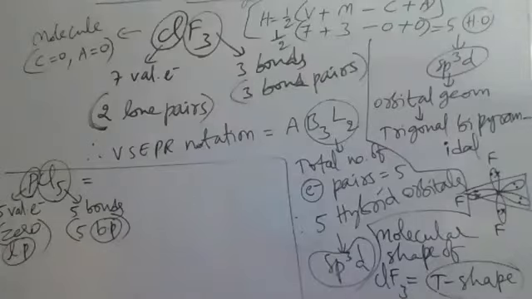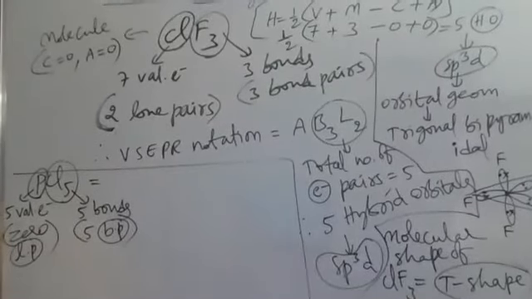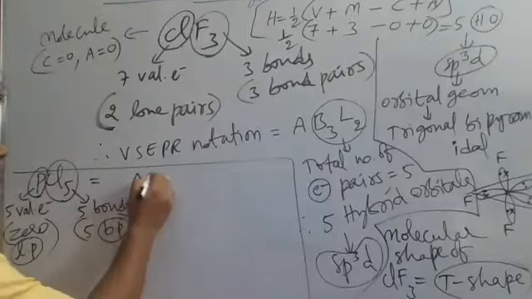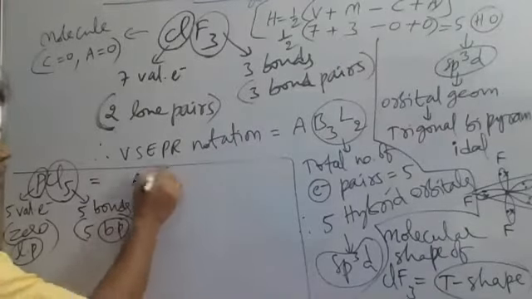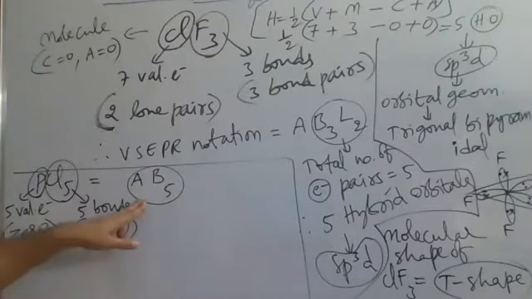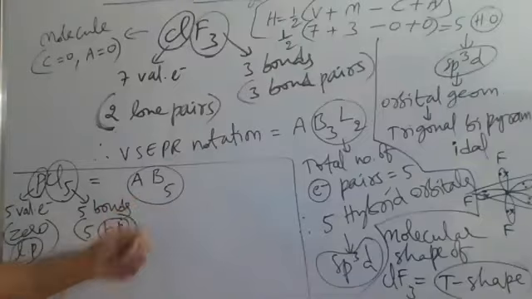Lone pairs are not available on the phosphorus central atom. Only 5 bond pairs are there here. Now what will be the notation? AB5. AB5 is the VSEPR notation for the PCl5 molecule. In this case there are no lone pairs, 0 lone pairs here.